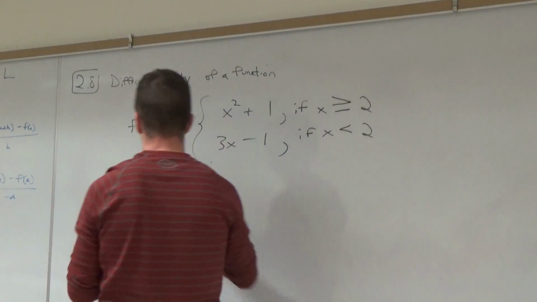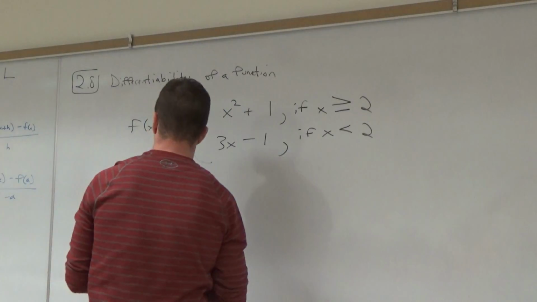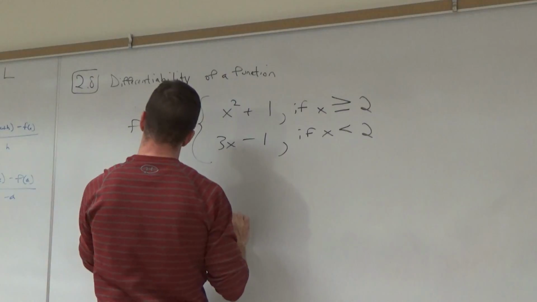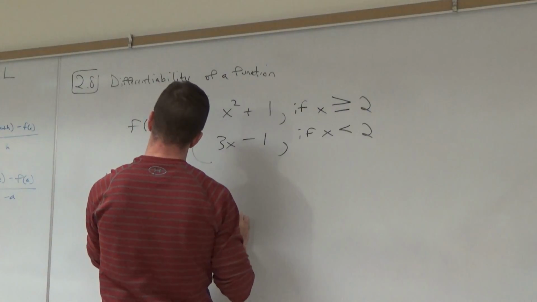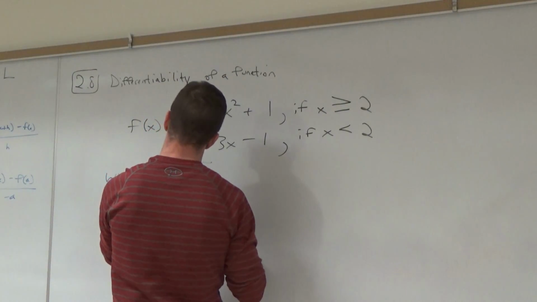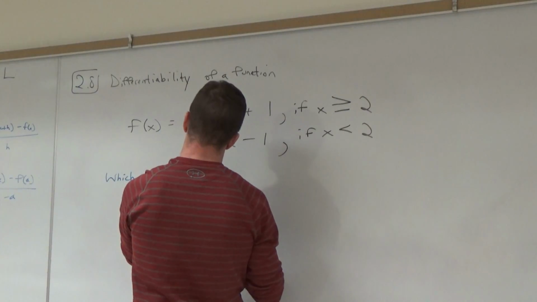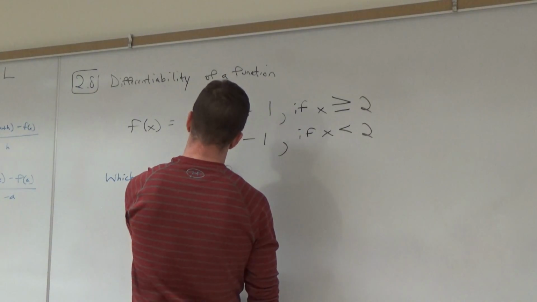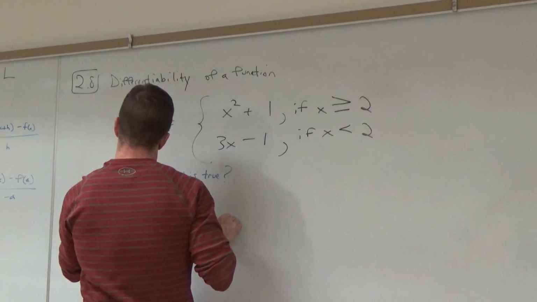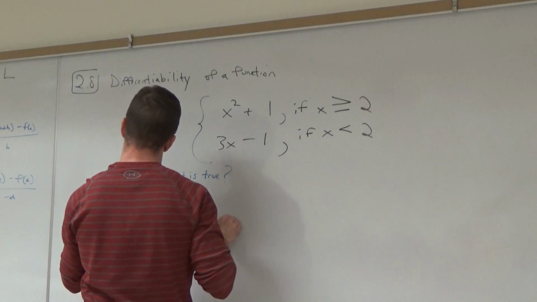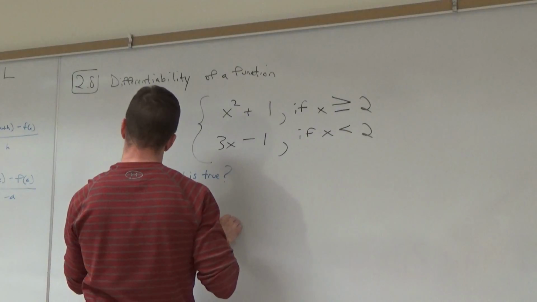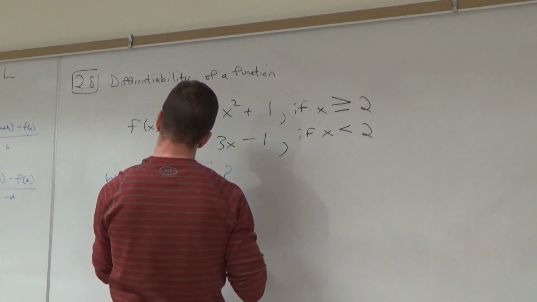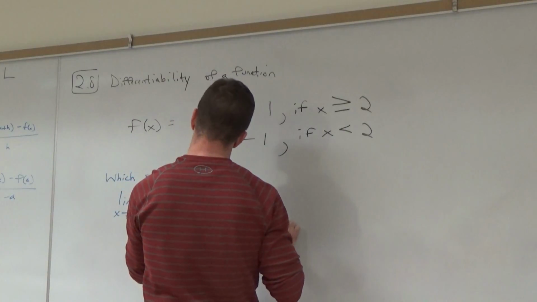So here's the question: which statement is true? Letter A, the limit as x approaches 2 of f of x exists.